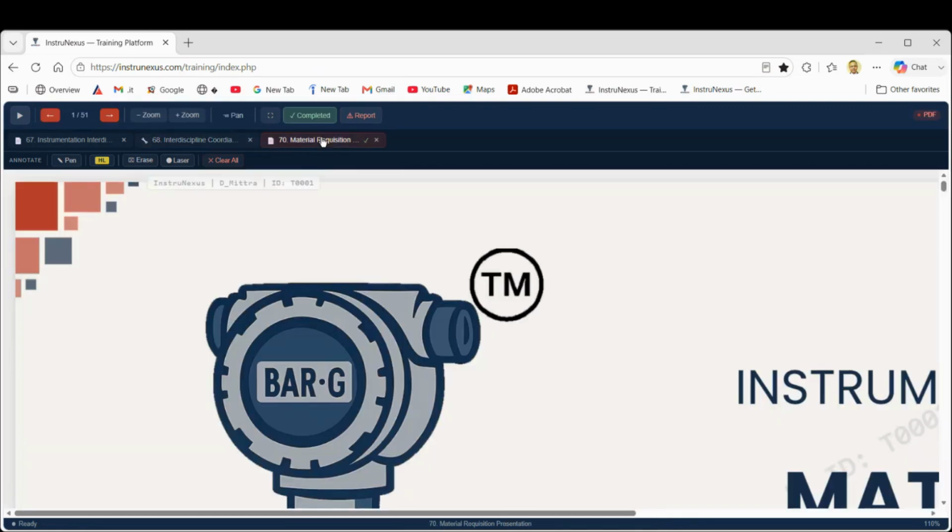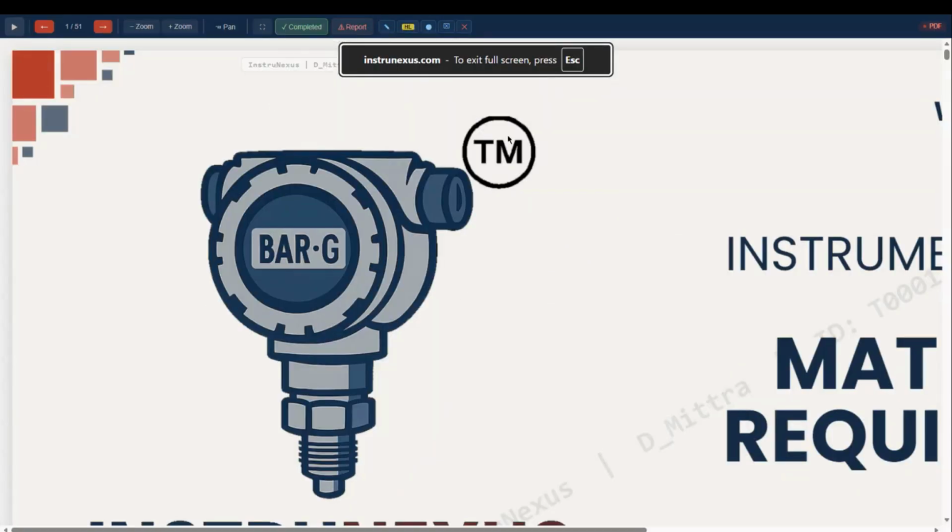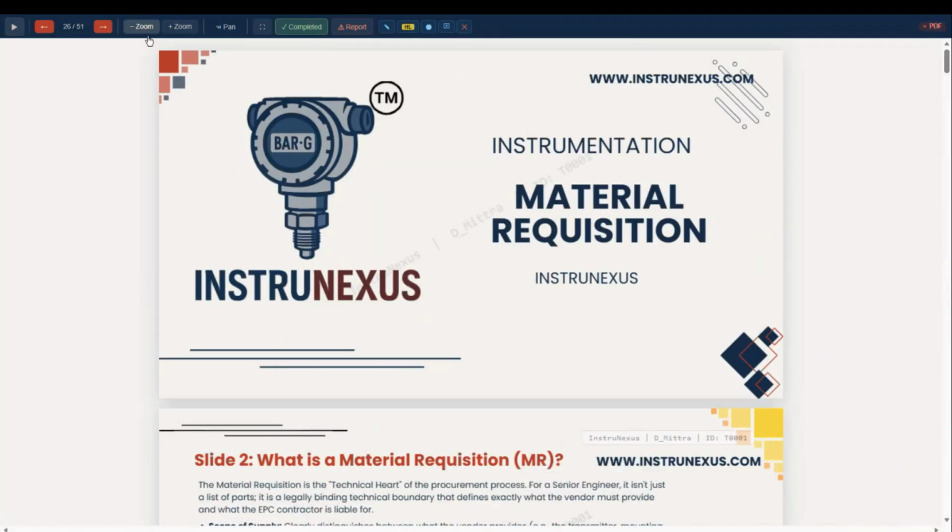Now we will go to our next topic for discussion. This is a very vitally important topic, which is preparing a material requisition. What is the material requisition? It is a requisition request for quotation.